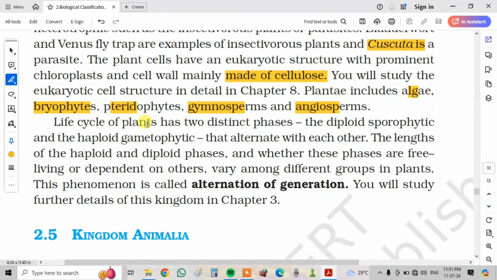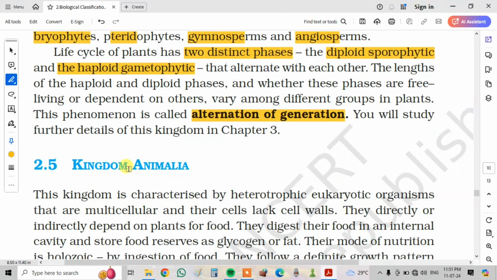The life cycle of plants has two distinct phases: diploid sporophytic and haploid gametophytic, that alternate with each other. The lengths of haploid and diploid phases, and whether these phases are free living or dependent on the others, vary among different groups in plants. This phenomenon is called alternation of generation. You will study it further in detail in chapter 3.